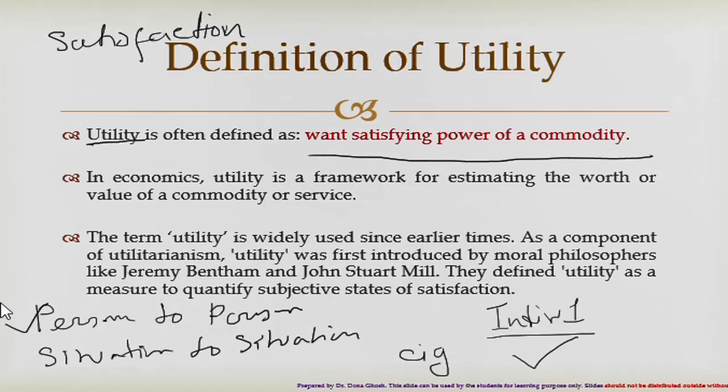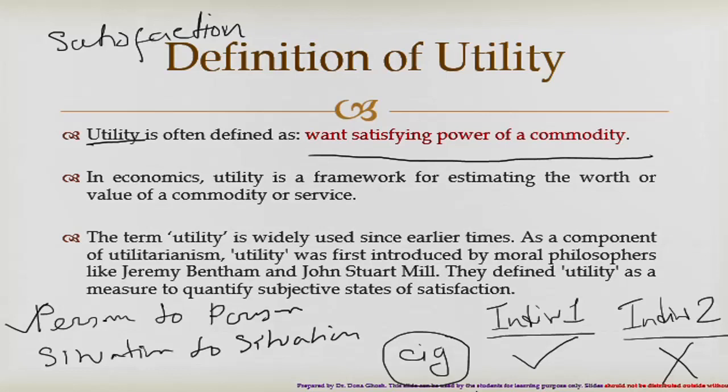But if we take the other individual as a non-smoker, which means individual 2 is a non-smoker, then definitely this cigarette will not be able to give any satisfaction to individual 2. So individual 2 will not derive any satisfaction after consuming the same commodity.